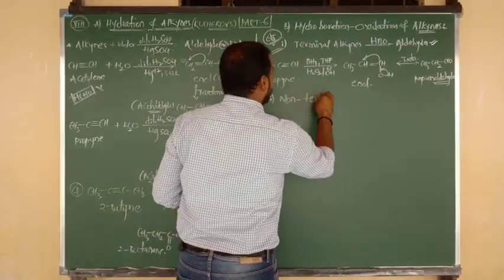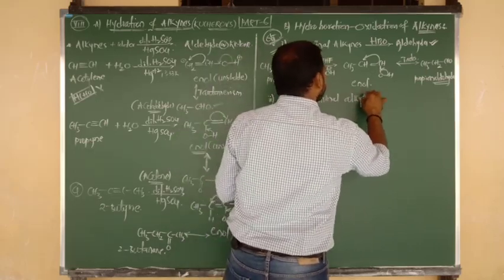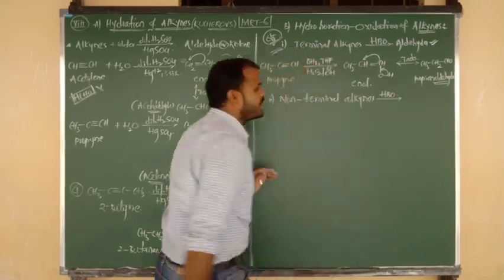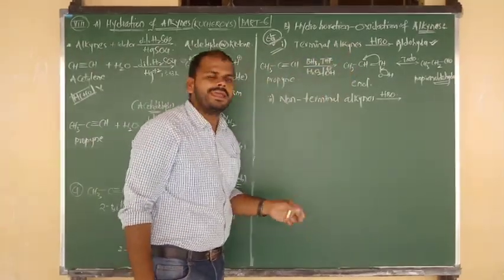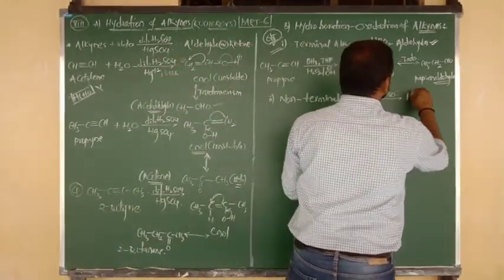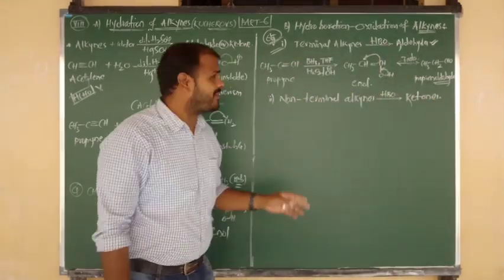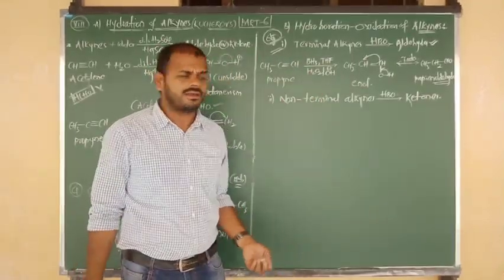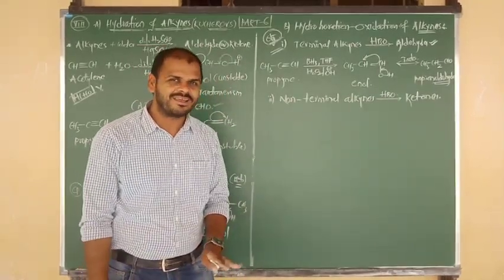So non-terminal alkynes upon HBO, meaning hydroboration oxidation reaction. Terminal alkynes upon HBO give aldehydes. Non-terminal alkynes upon HBO will provide ketones. Keep this point in your mind: just by seeing the reactant, you can predict the product. Terminal alkyne, aldehyde is the product, with the three carbons retained. Non-terminal alkyne, the final product should be a ketone. Again check the number of carbons. Story clear? Can I give the example?